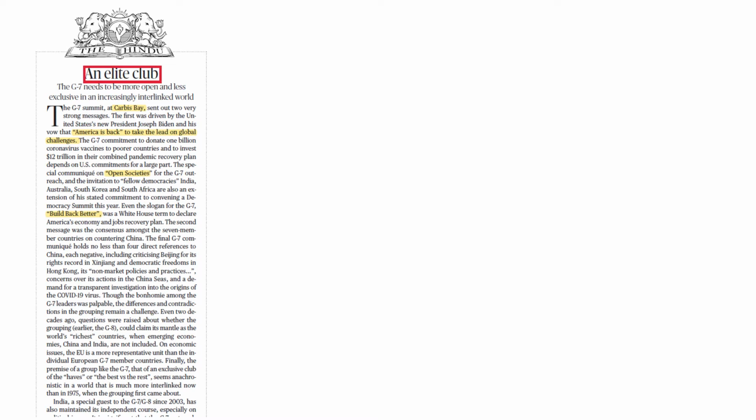B3W, Build Back Better, and they already discussed the BRI, Belt and Road Initiative project, from the Chinese initiation. And one more thing: day before yesterday I already discussed in the newspaper that developed countries have to help the developing countries in the crisis of coronavirus. Yesterday it was discussed in the G7 meeting in Carbis Bay, England.